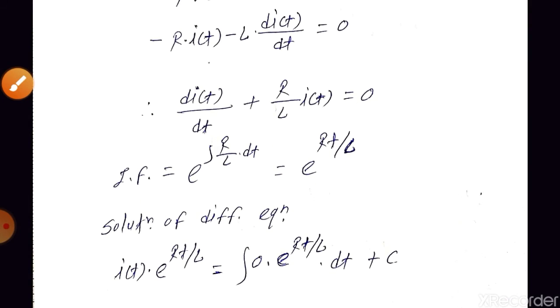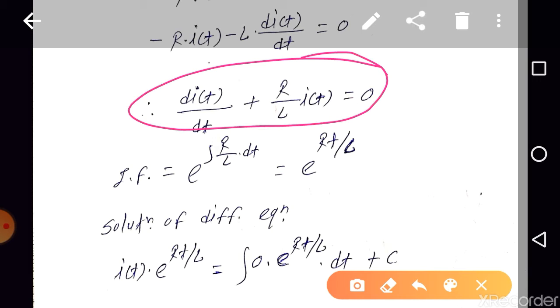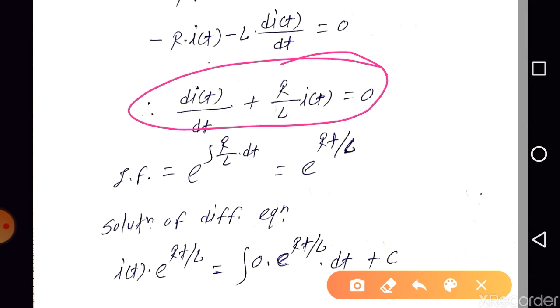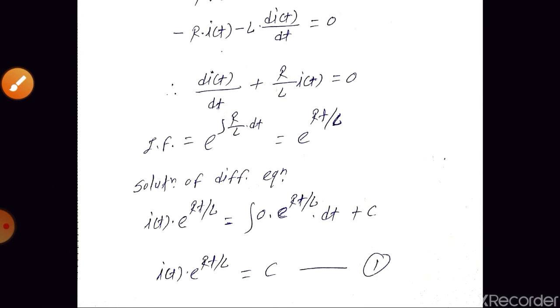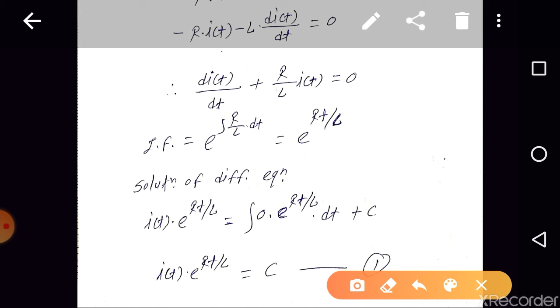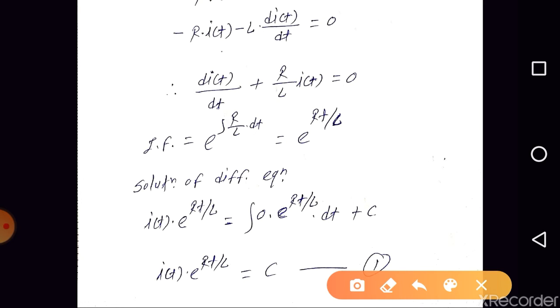So how to solve this differential equation? As we discussed in the last video, we need to find the integrating factor. It is e to the power integral of R by L dt, which is e to the power Rt by L. The solution is I of t into the integrating factor is equal to the integral of Q, that is 0 into the integrating factor dt, plus c. Simplifying, I of t into e to the power Rt by L is equal to c, because the integral of this term is 0.